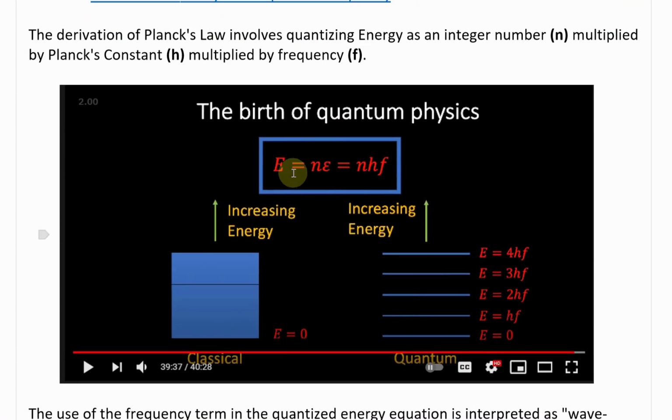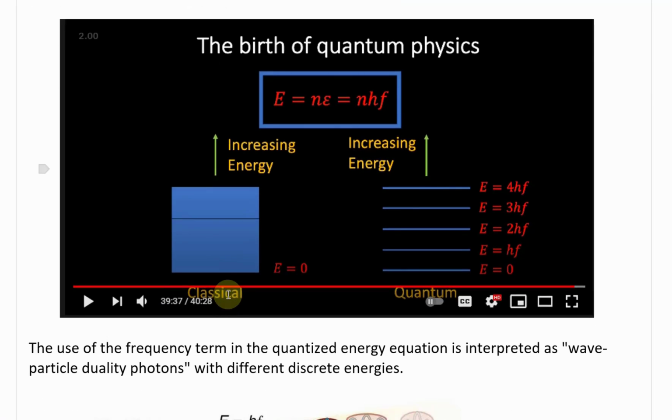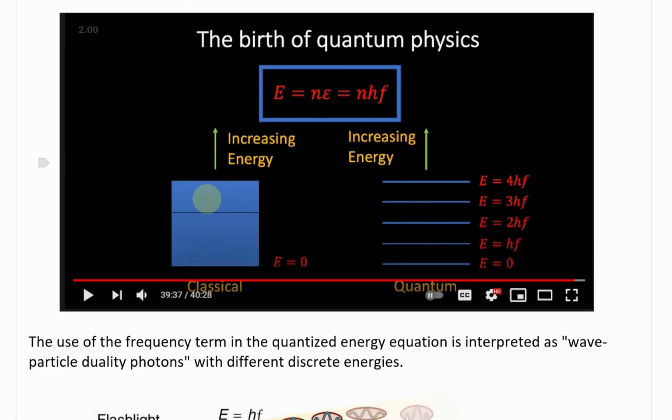So the birth of quantum mechanics. Energy is quantized according to Planck equal to n times a minimum increment, which is this epsilon. And then he determined that it is equal to Planck's constant times frequency. So it's proportional to frequency: n h f. And then this is the classical one, where you have infinitely continuous energy, so there's no discreteness. So you have energy at every decimal place. Just keep scrolling all the way up.